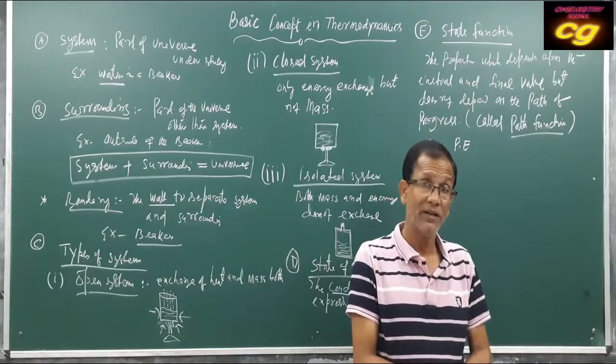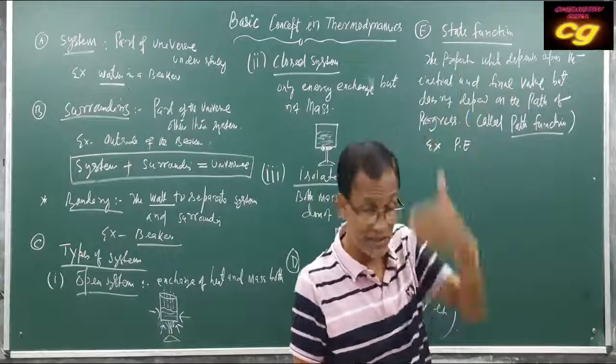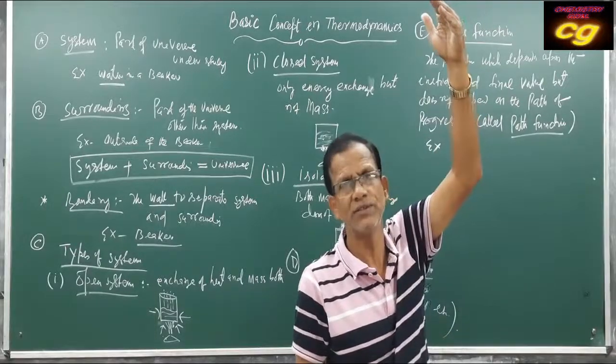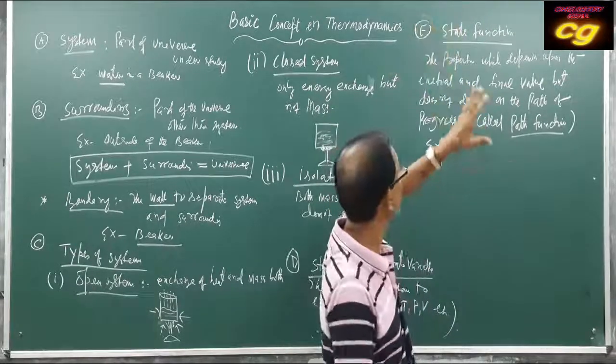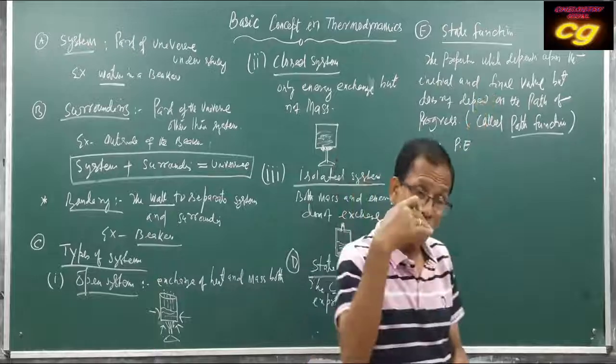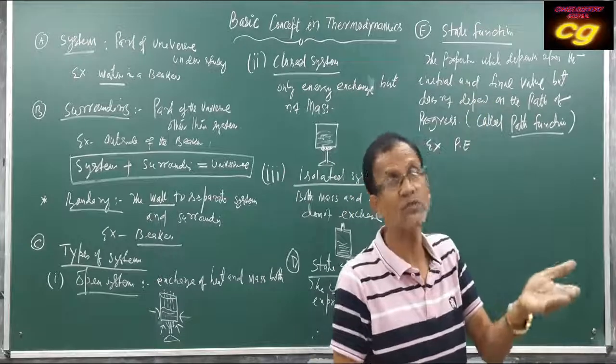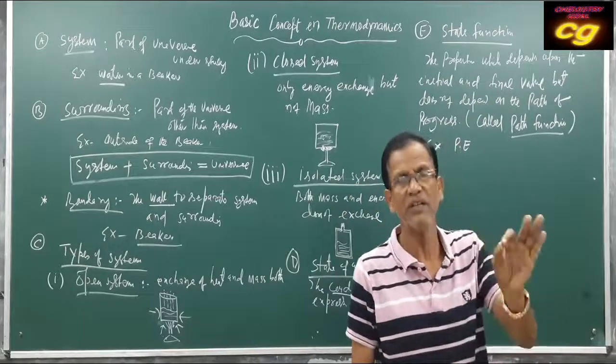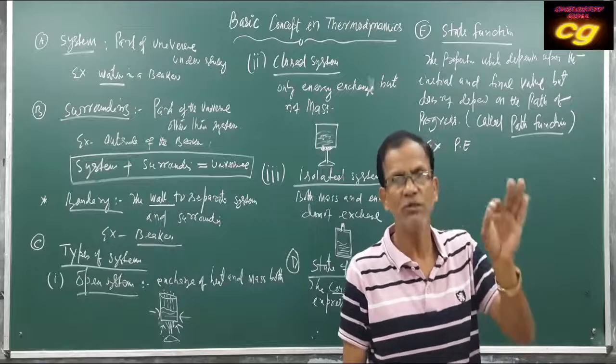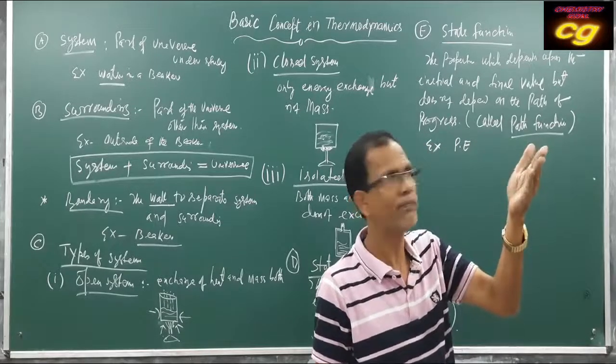But the initial value and final value will be changed. So for a state function, the thermodynamic properties should change. Particular properties should change during the change of the system.